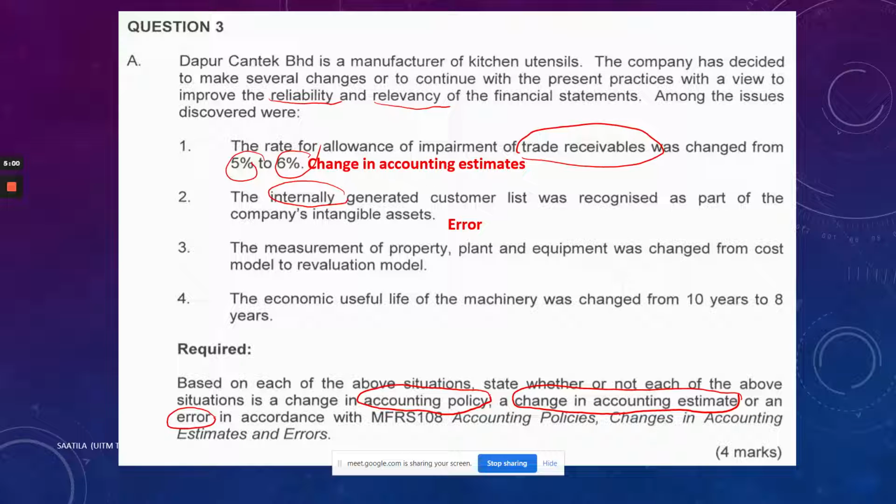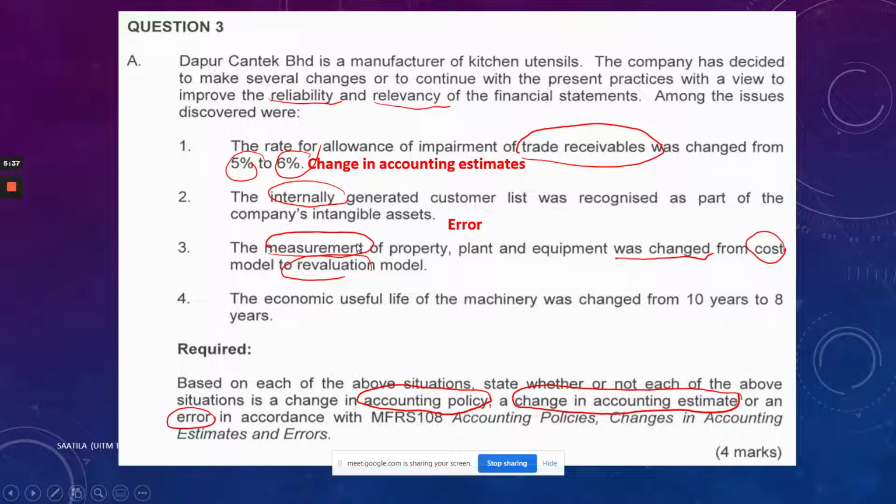Okay, next one, number 3. The measurement of property, plant and equipment was changed. So here is about changing the measurement basis of PPE from cost model to revaluation model. Okay, for this question, I would like to call Arina Balkis to answer. What do you think is the answer, Arina? Is it a change in accounting? Yes, Arina. Change in accounting policy. Very good. This is a change in accounting policy. What is the reason, Arina? Why do you say change in accounting policy?